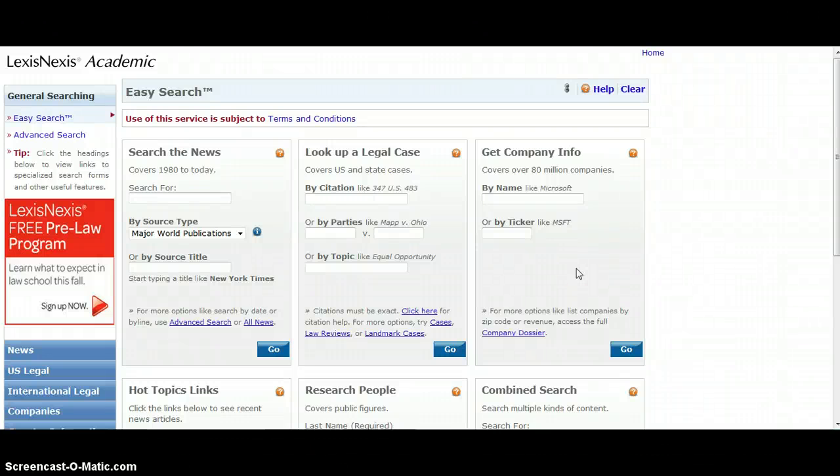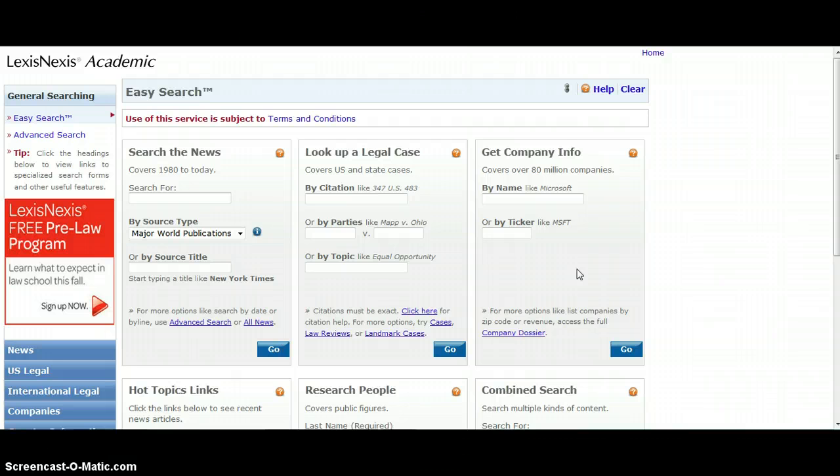Okay, now I'm going to give you some tips for LexisNexis Academic. A lot of the sorts of stories that you're looking for this assignment are published in newspapers. So LexisNexis Academic has thousands and thousands of newspaper articles from all over the world, so that's why you're here. This is the main page of the database.